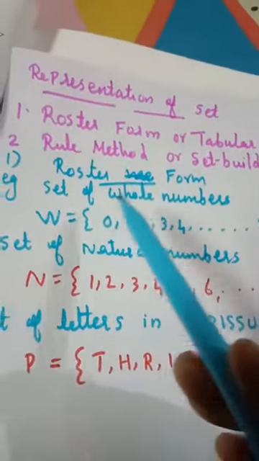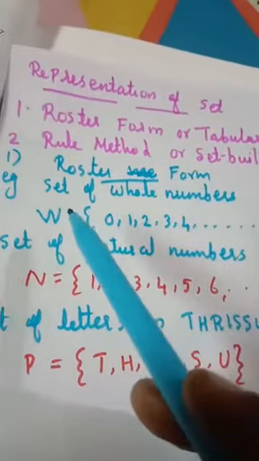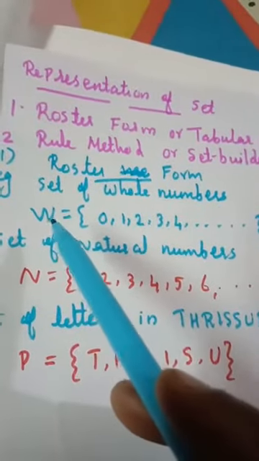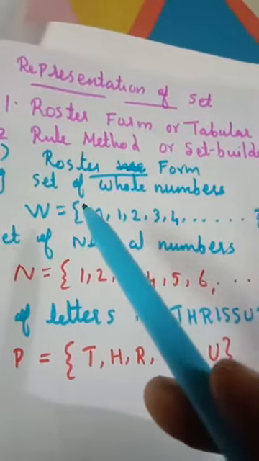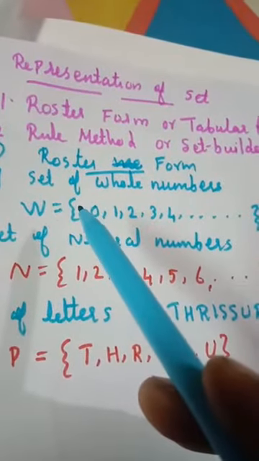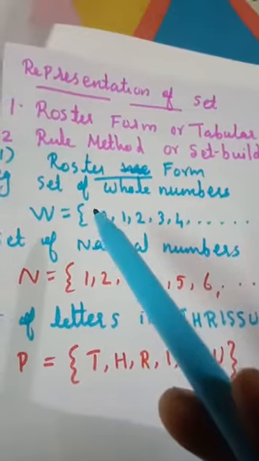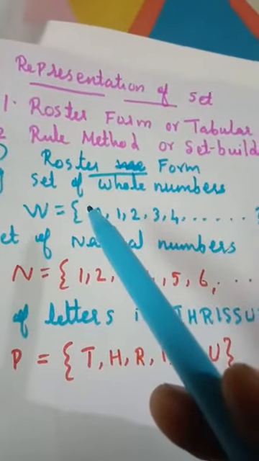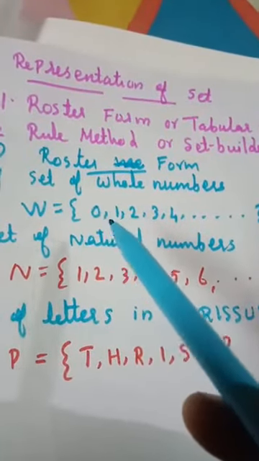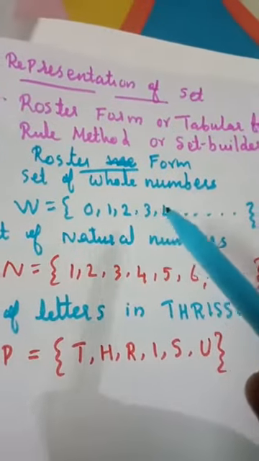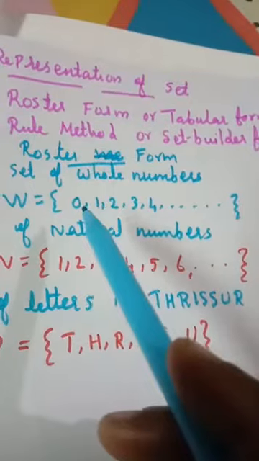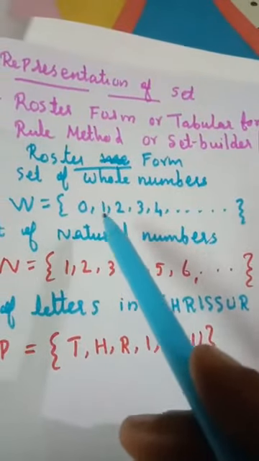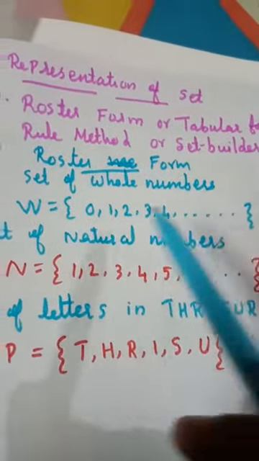For example, the set of whole numbers. The whole numbers notation is W. W should be a capital letter, equal to, then start with a curly bracket. We already know the set of whole numbers means 0, 1, 2, 3, 4, etc. And close the curly bracket. Also, you should put a comma in between these numbers.